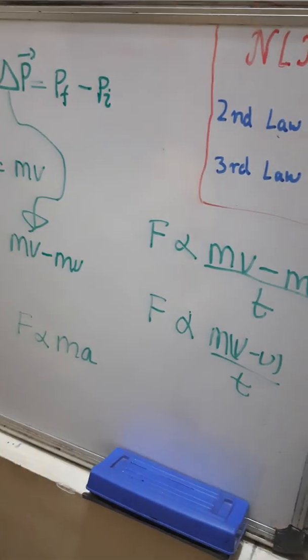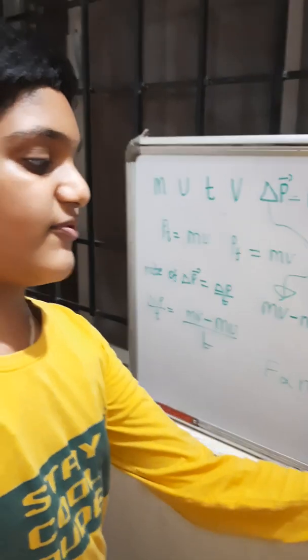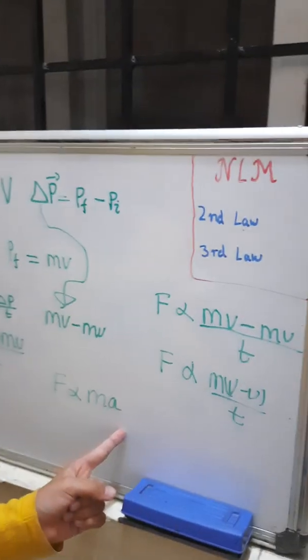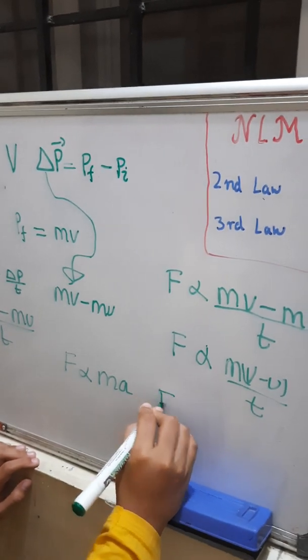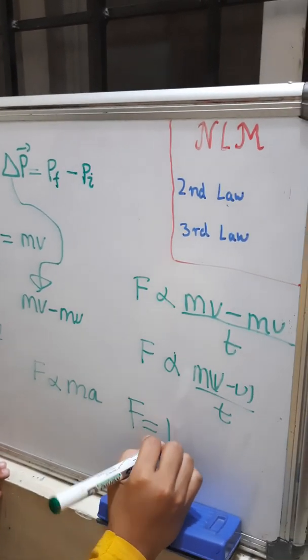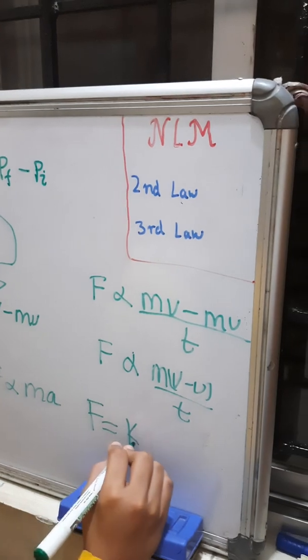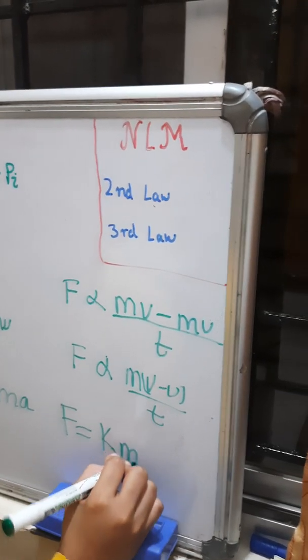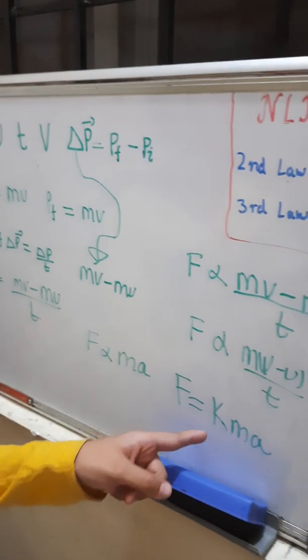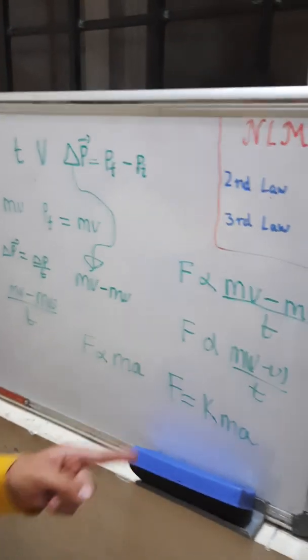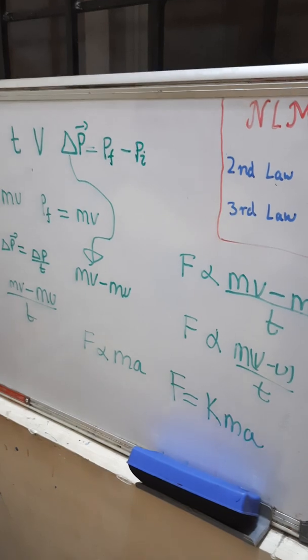What is a? A is acceleration, and how did it come? As v minus u by t is acceleration, that's how it came. So F equals k m a. Where did k come from, and where is the directly proportional sign?